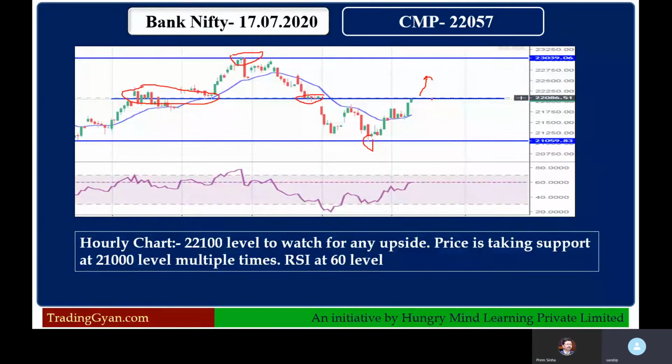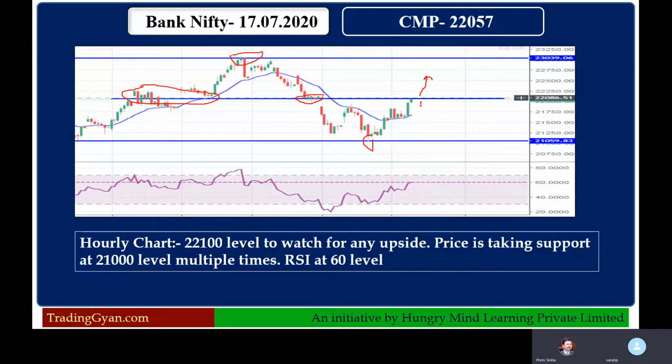Yes, you mean to say there is definitely no downside movement, and the upside movement will start near 22,100, and it may reach 22,800, 900, or 23,000, right? Yes.